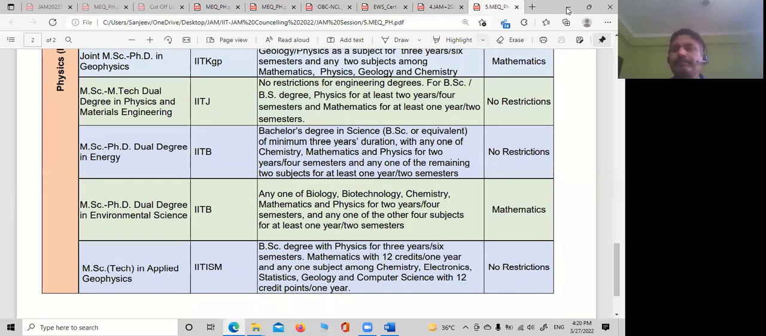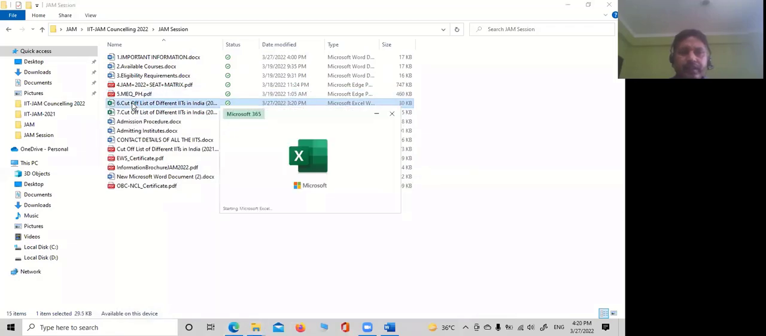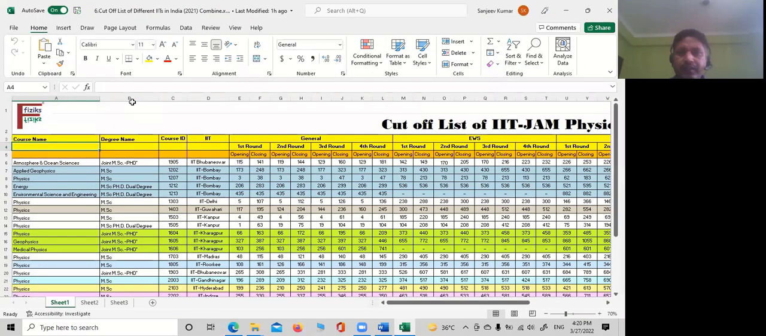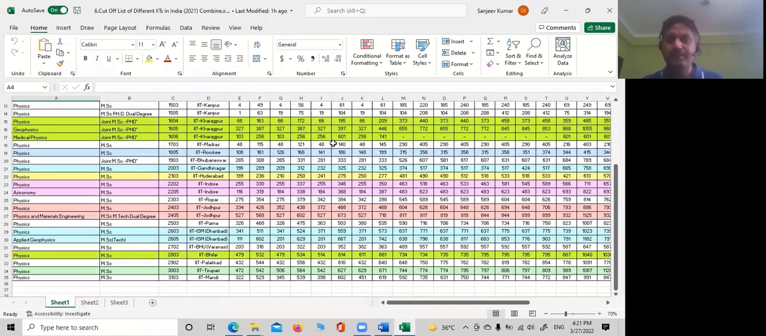Correct? Next one. Now, this is the cutoff list of different IITs in India. Yes, so this is the cutoff list in which you people will be interested.